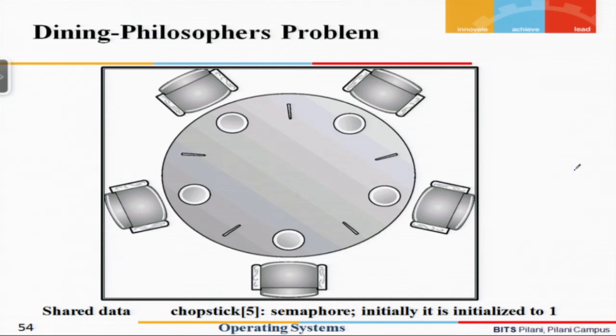We can very clearly see the problem in this case: if all 5 philosophers want to eat simultaneously, let us assume that philosopher number 1 picks up 1 chopstick, then the next one picks up one, and so on. You find that each of them could be holding 1 chopstick, waiting for another philosopher to release.